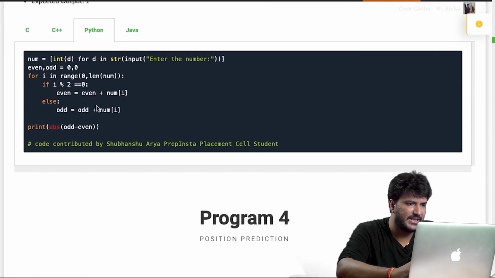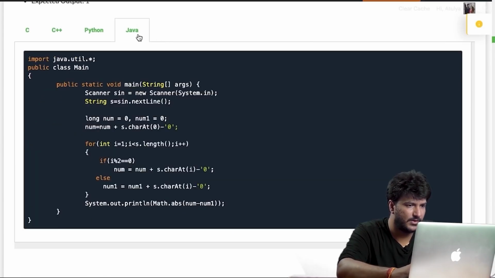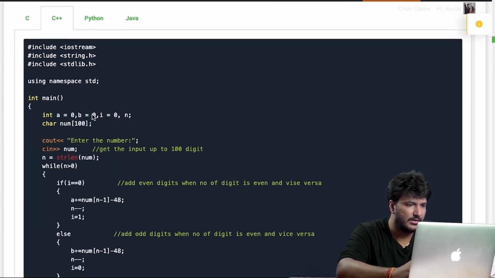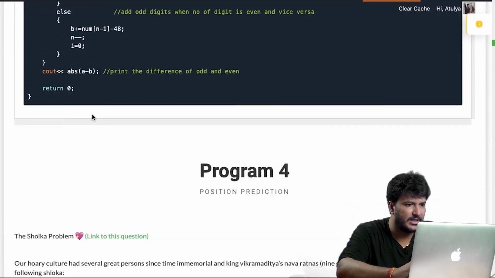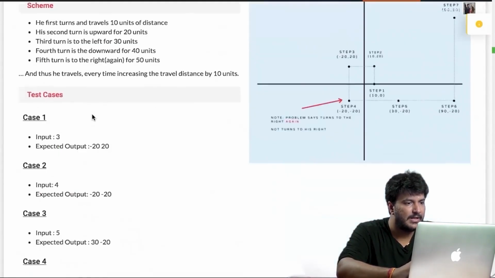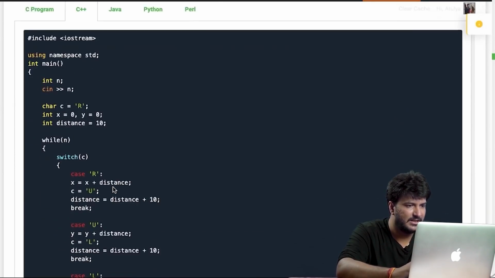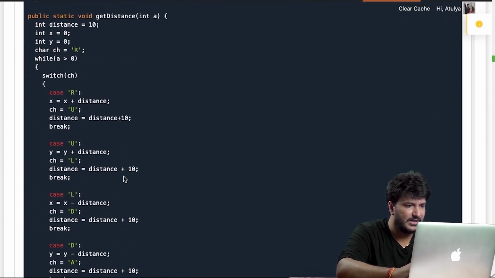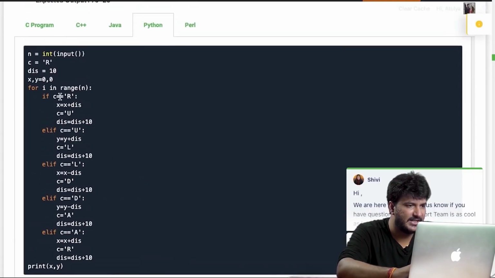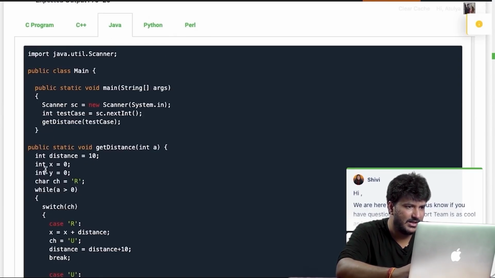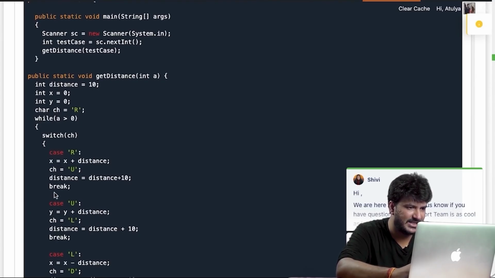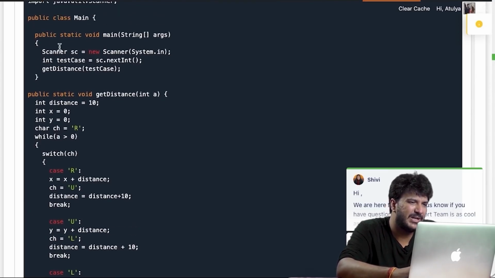So this would be the code for C++, this would be the code for Java, this would be the code for Python. As you can see, exactly same thing I'm using. This would be the code for Perl. So Java also, same switch cases are being used. The only difference is basically printf, cin, cout, same nomenclature, whole of the thing is same.